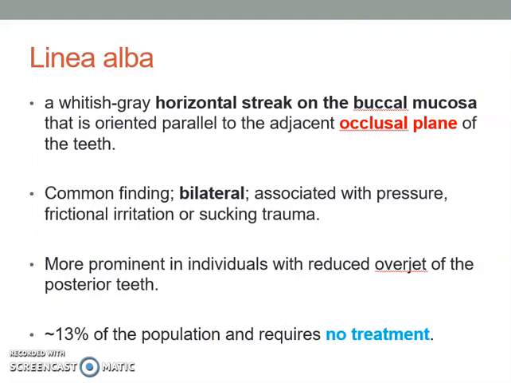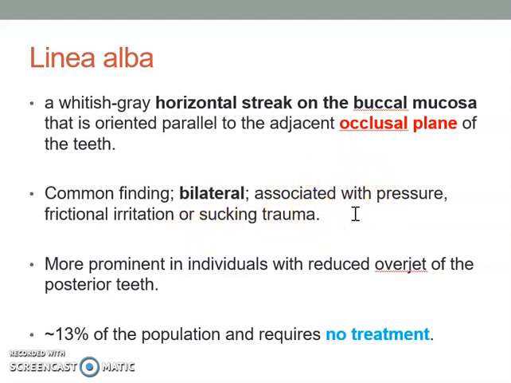This is a whitish gray horizontal streak on the buccal mucosa, oriented parallel to the adjacent occlusal plane of the teeth, usually bilateral, and may be associated with pressure, frictional irritation, or sucking trauma. What does this mean?